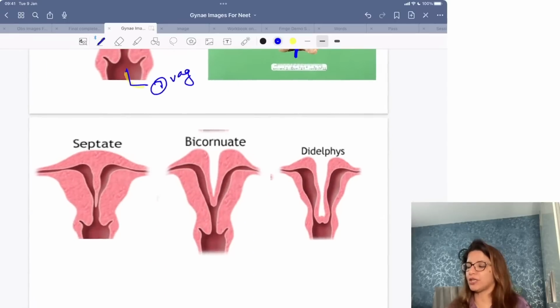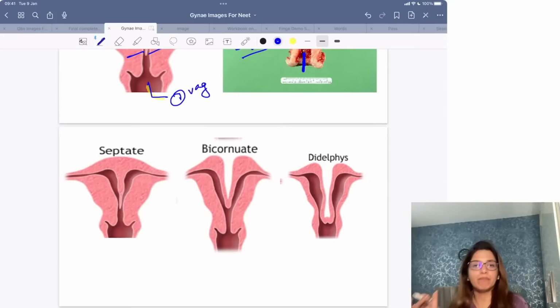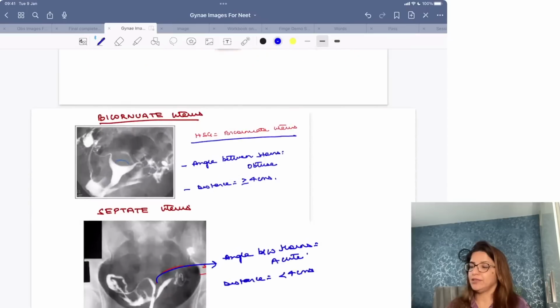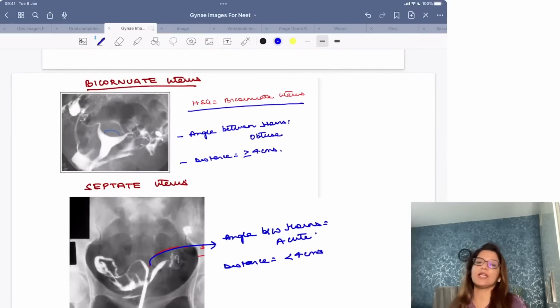So I have put images of septate, bicornuate and didelphys uterus together for you so that you can compare and you don't make a mistake when you are trying to identify them in any of the exams which you are sitting for. Right? Now, then comes the HSG image.